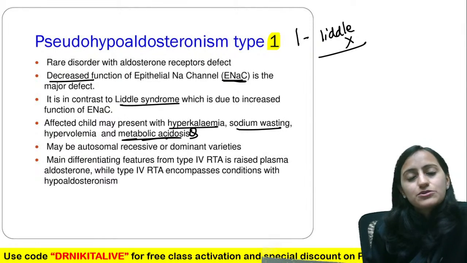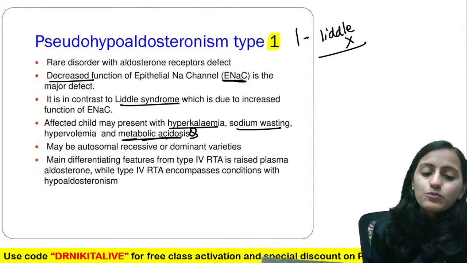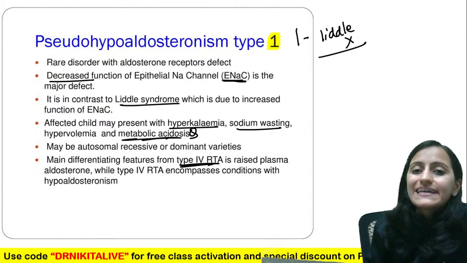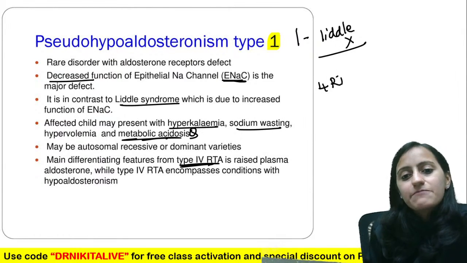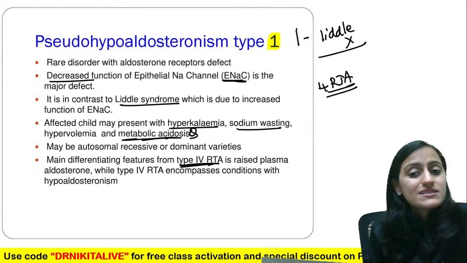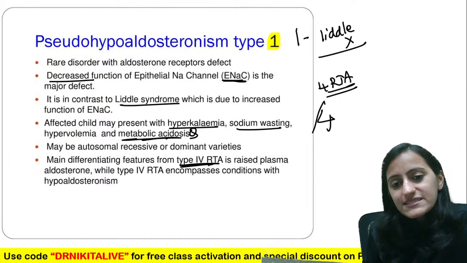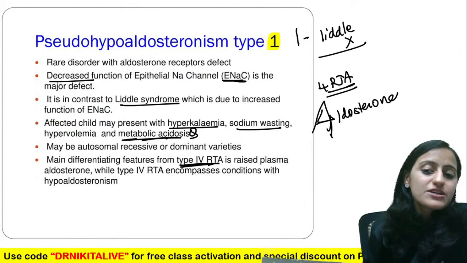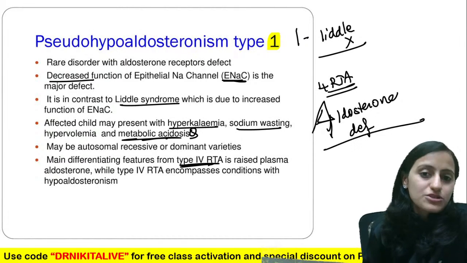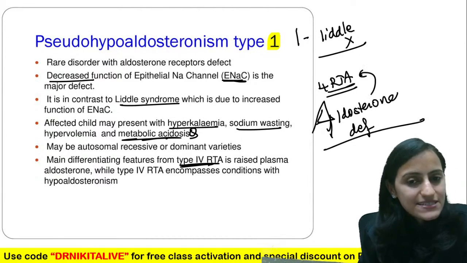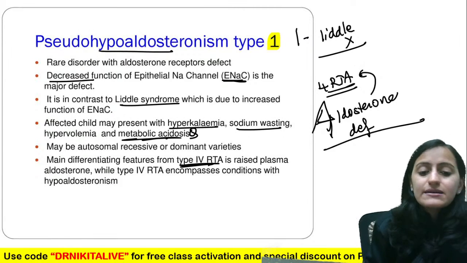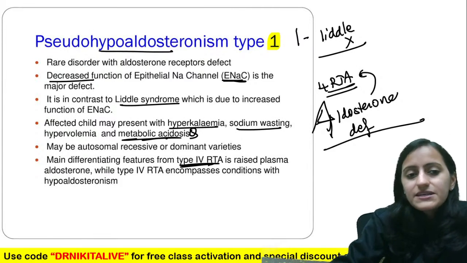Okay, there would be acidosis. So basically, what is the thing that differentiates this from type 4 RTA? You remember the type 4 renal tubular acidosis we discussed yesterday? Type 4 is the A, that is aldosterone deficiency or excess. It is aldosterone deficiency which causes acidosis. This is also hypoaldosteronism, but what is the difference here?